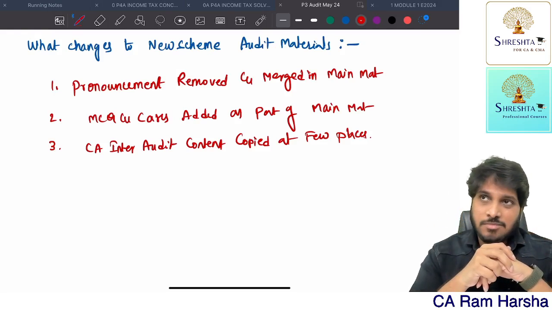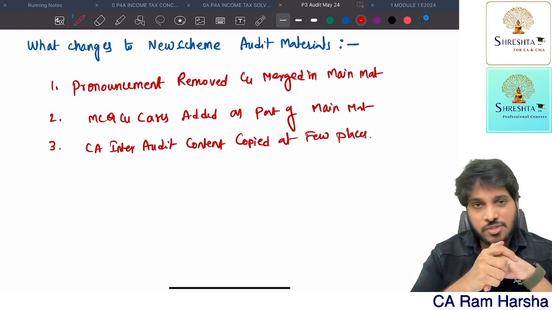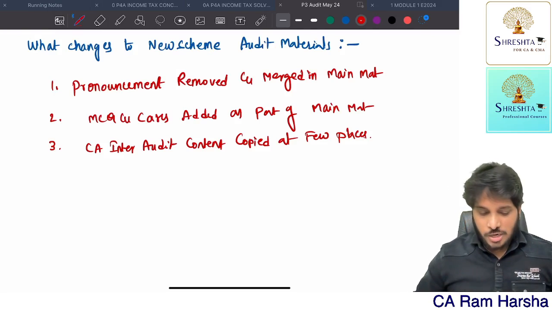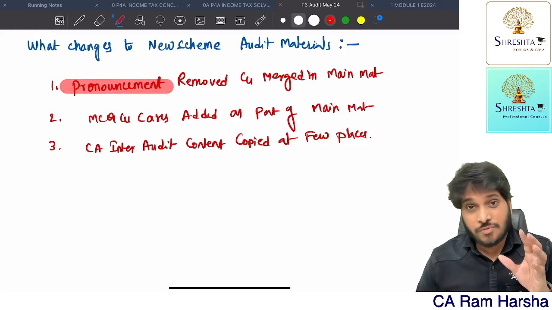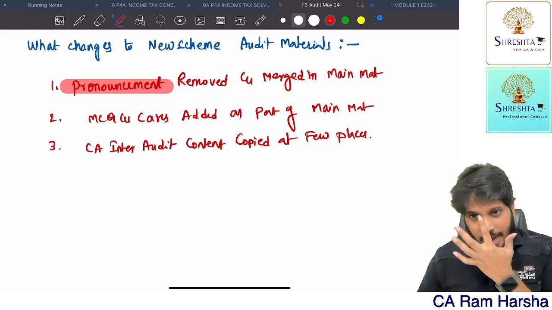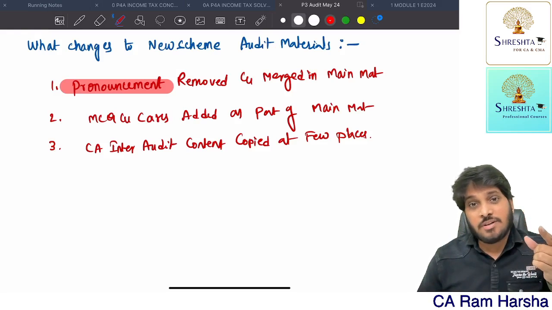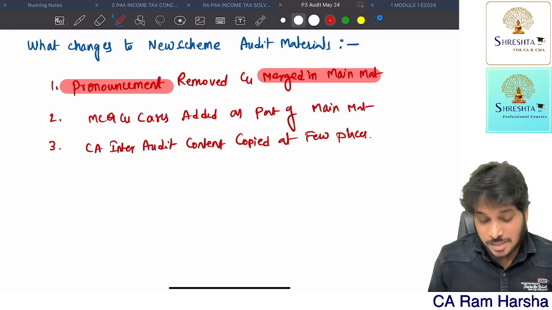In the earlier scheme, old scheme, up to November 23 exams, we had something called the pronouncement book, which we were supposed to read. Now it is removed. And most of the content, whatever we were supposed to read from the pronouncement, is merged in the main material.